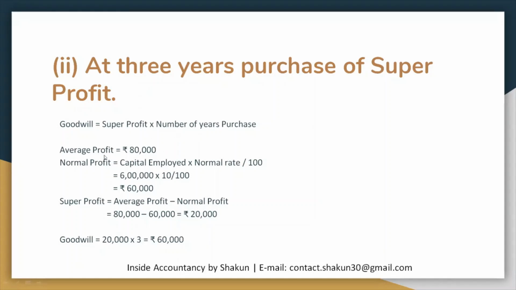Now average profit has already been calculated in the previous case, that is 80,000. Normal profit is equal to capital employed into the normal rate. Normal rate was given in the question as 10% and even the capital employed was given. So the normal profit is 60,000. Super profit is the excess of average over the normal profit. So 80,000 minus 60,000 gives you 20,000. Now we can apply the formula for goodwill. Super profit into number of years purchase, that is 20,000 into 3, which is equal to 60,000. So our goodwill is calculated through the second method also.